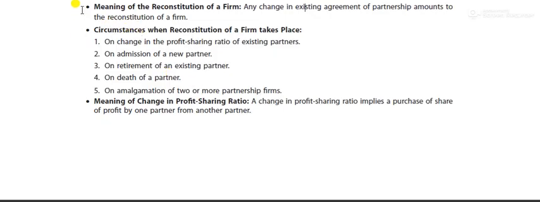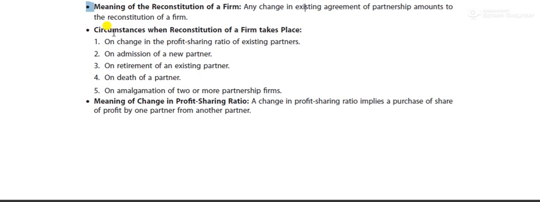Now you have the meaning of the reconstitution of the firm, as I have already discussed a little introduction. So what is the exact meaning? Any change in the existing agreement of the partnership amounts to reconstitution of the firm. If you make any change, it means that you are going to reconstruct. You are going to change each and everything. That's why you are going to do this reconstitution.